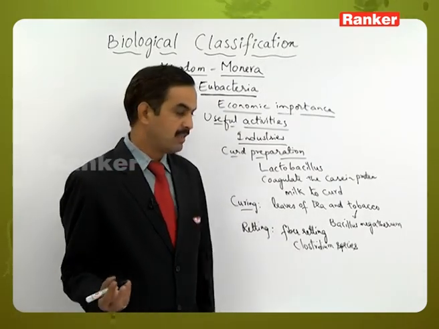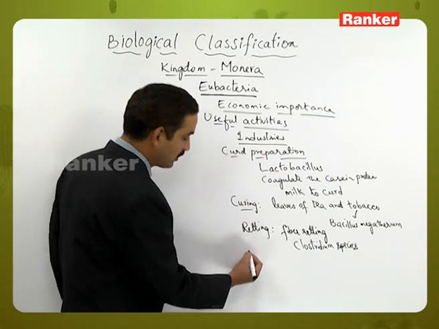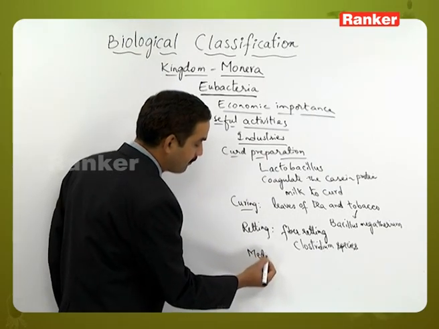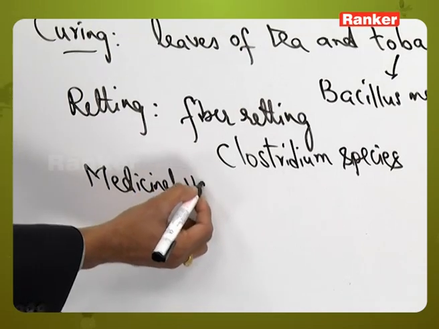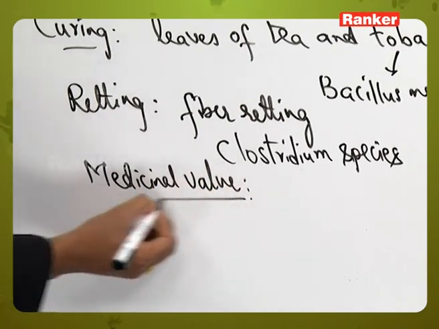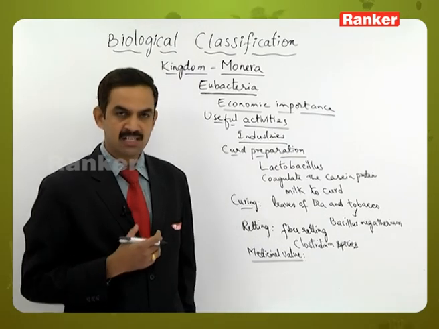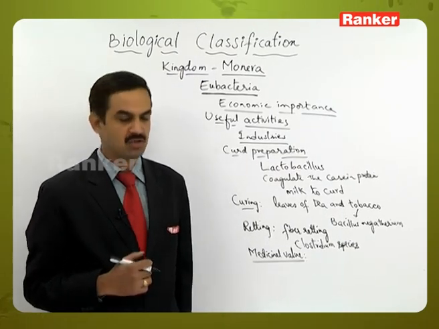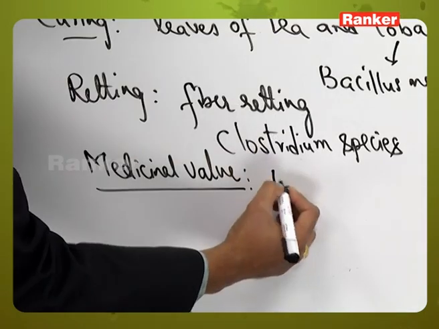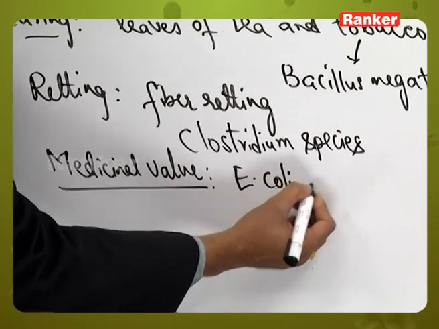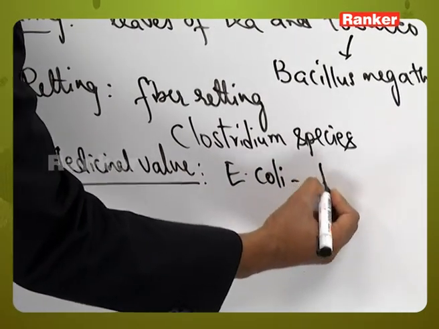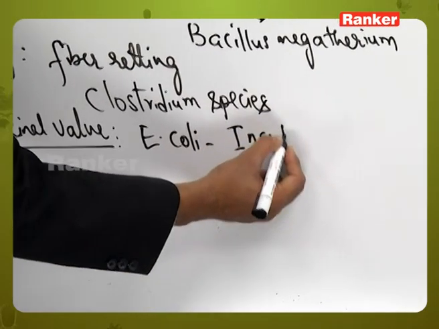Apart from this, there are some medicinal values as well. Large scale production of some medicines is done by using bacteria in industries. Escherichia coli is used in the preparation of insulin hormone.